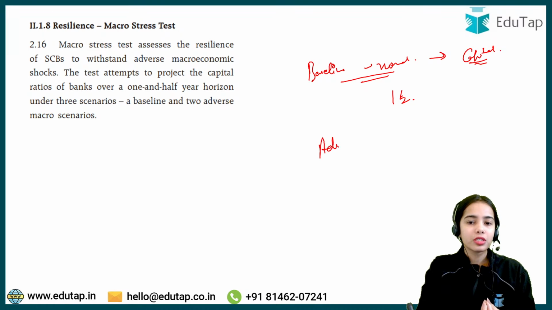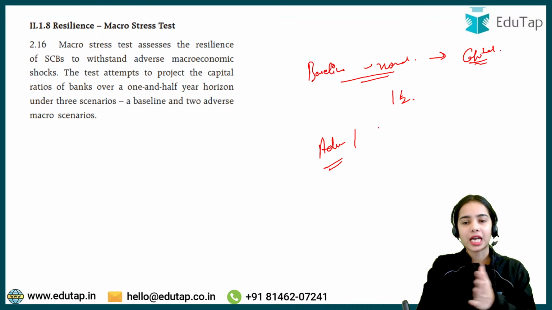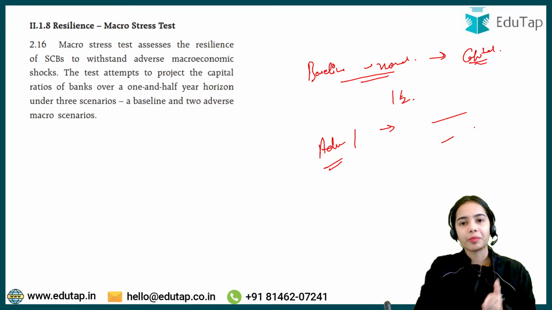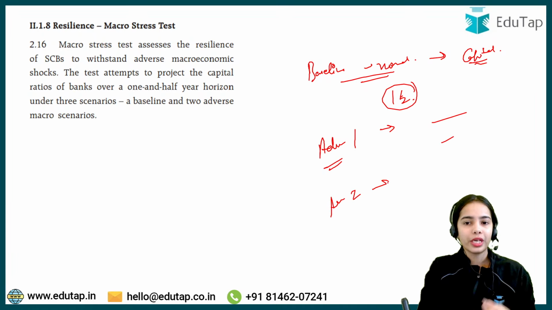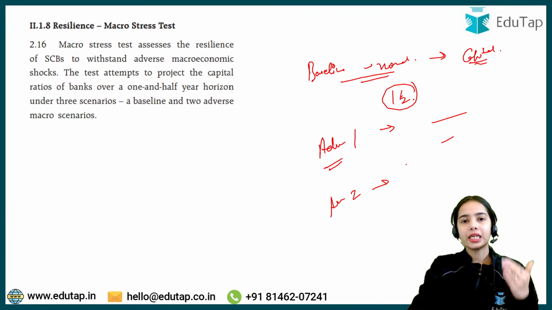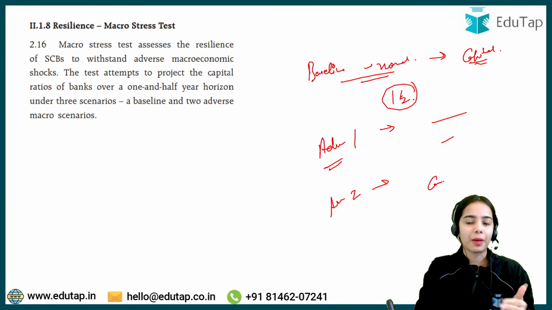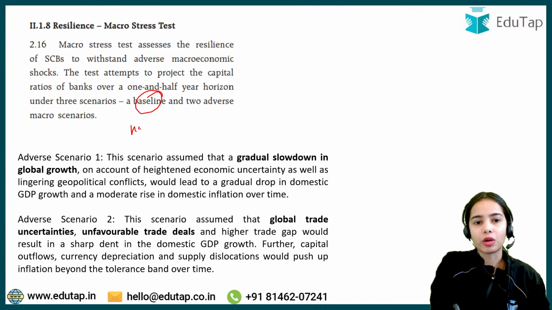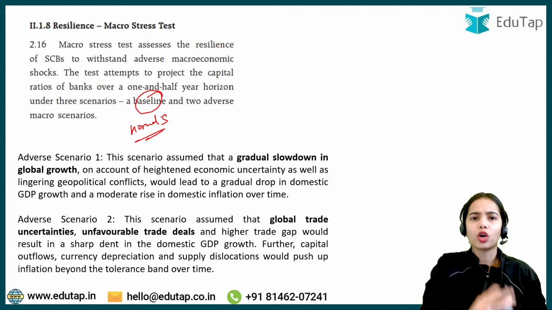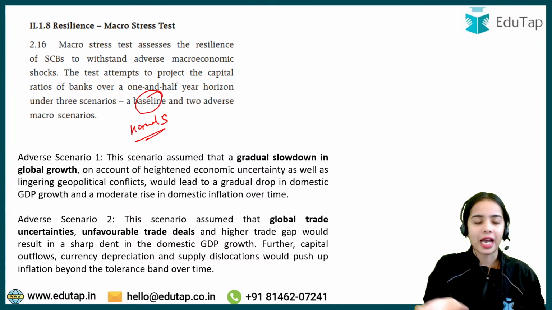Then in an adverse scenario 1, in a bad scenario 1, what will be the capital that the banks will be maintaining after 1.5 years? Okay, adverse scenario 2, if there is adverse scenario 2, then after 1.5 years, how much capital will the banks be able to maintain? Okay, so what is the baseline scenario? It means the normal scenario, normal condition, the condition like this that we are having right now.